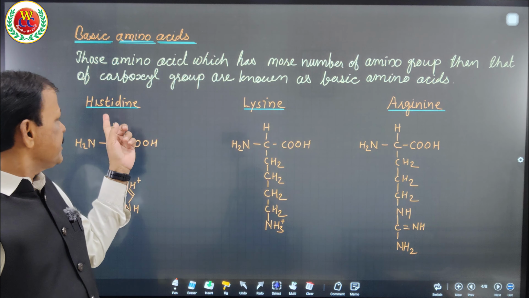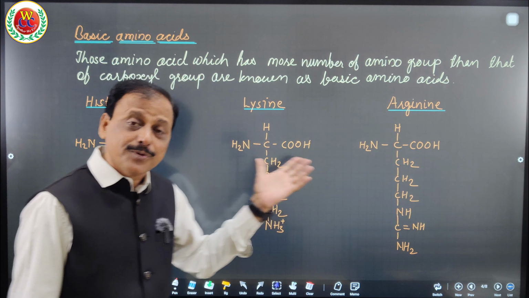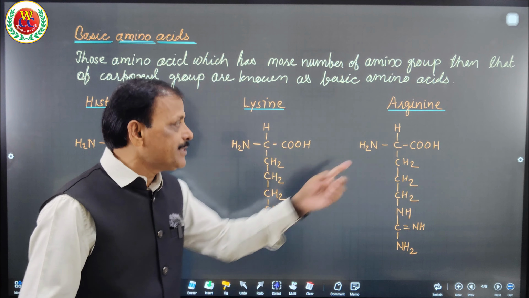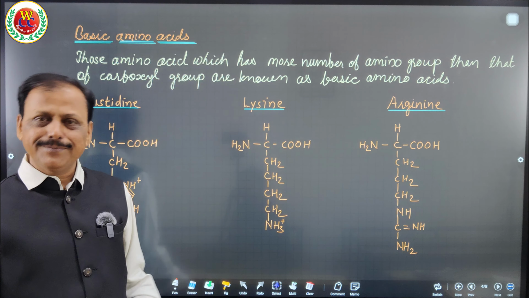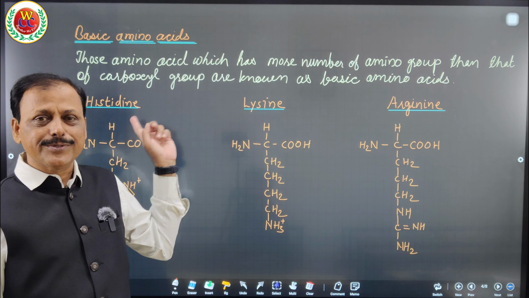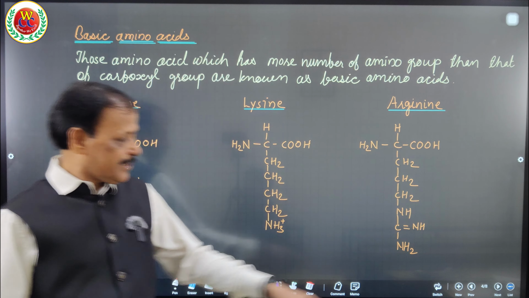So the examples are histidine, lysine and arginine, with their formulas, so as to confirm why they are basic amino acids. I hope you can practice this also if interested; otherwise, just know that these three amino acids are basic amino acids.